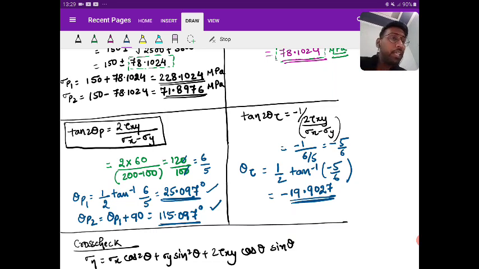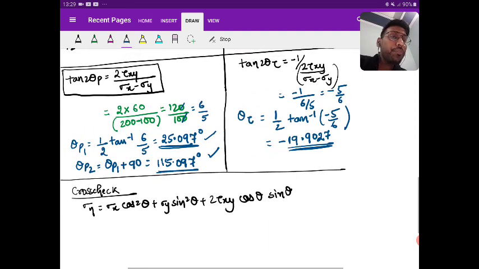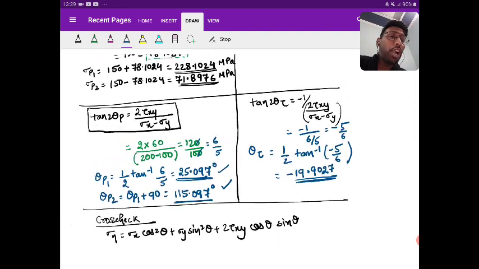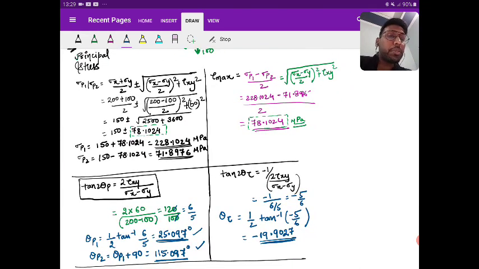We are getting 19.9027. More or less it is close to, if I add 45, it is more or less close to 25.097. Now we got the values of the principal stresses and the maximum shear stress.